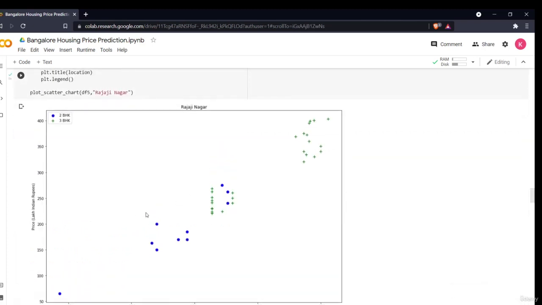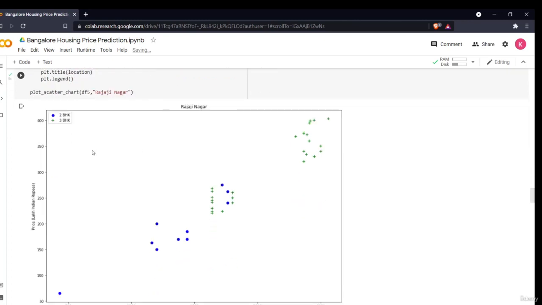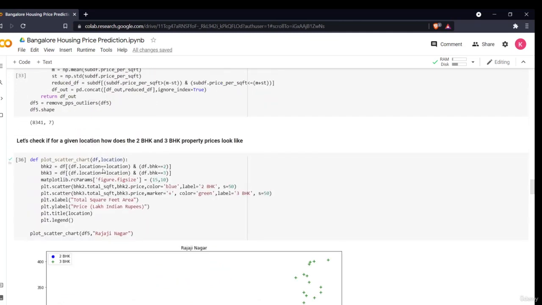As you can see, this is my scatter plot which I created. In that I use the location df where the BHK is 2 and BHK is 3. I am just plotting a simple scatter plot with the help of this. So this is the scatter plot for Rajaji Nagar. Similarly, I can plot it for different other locations. That's why I created a function for it.